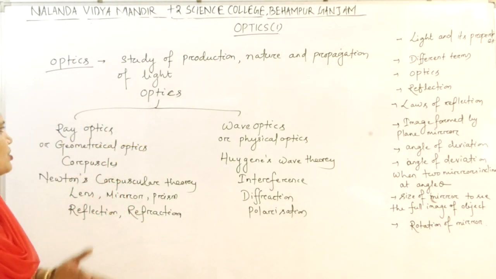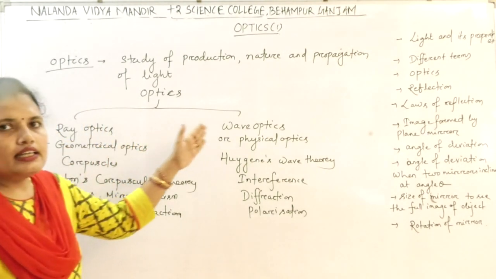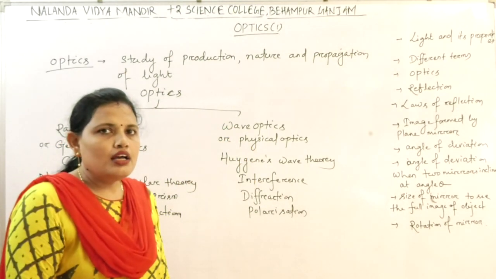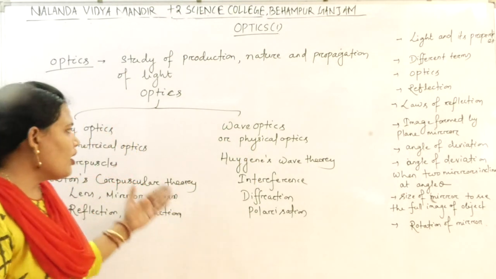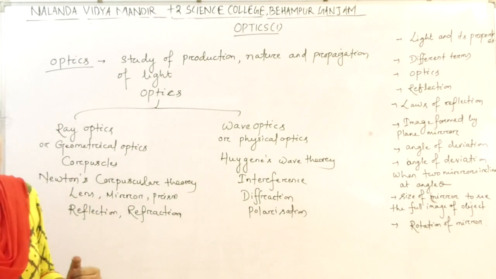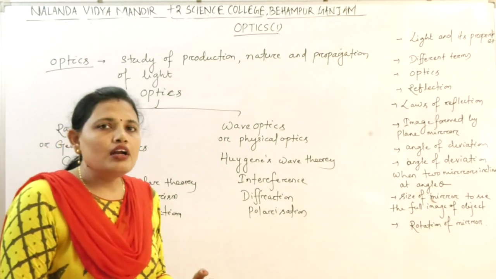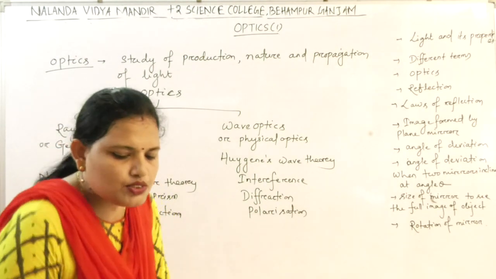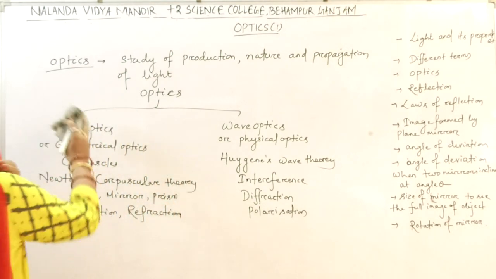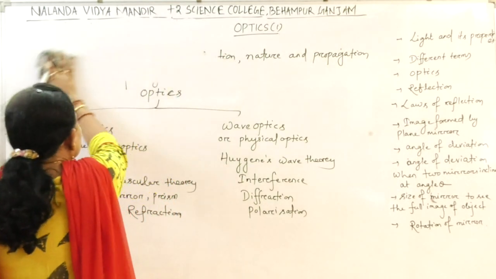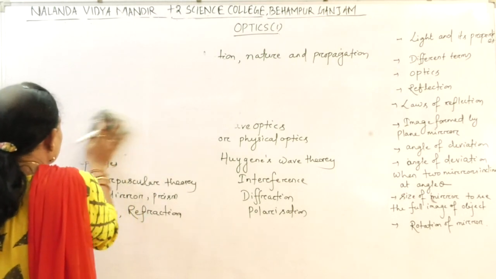So first we will study the ray optics in detail, then in the next part we will go to the wave optics. In the ray optics we will study first reflection, then your refraction. Okay. So let us start our ray optics. The first part of the ray optics is reflection.